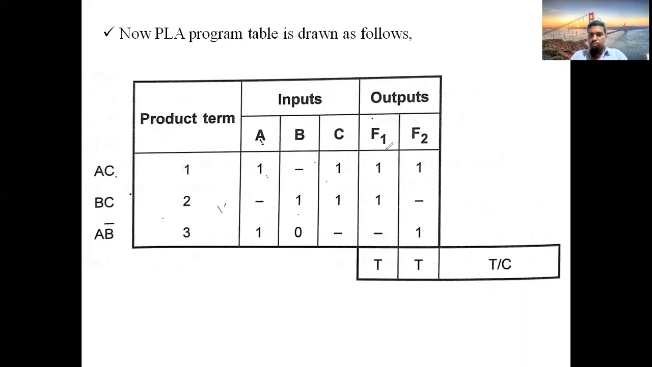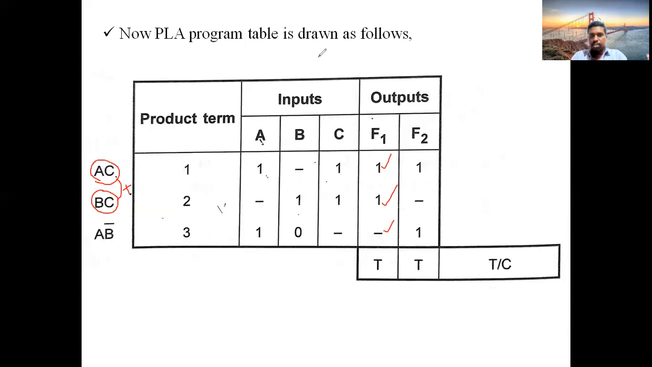Now, how to fill the output section? What is the answer for F1 we got? AC plus BC is the answer for F1. That's why in the function of F1, the first product term is involved, so keep 1. The second product term is also involved, so keep 1. The third product term is not involved in F1, that's why keep dash.